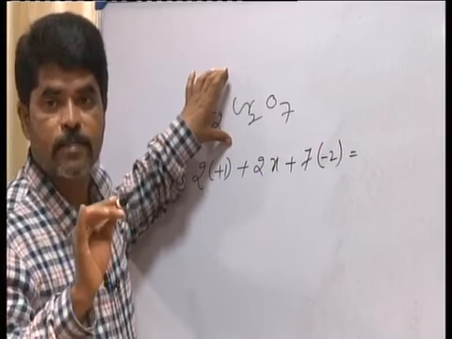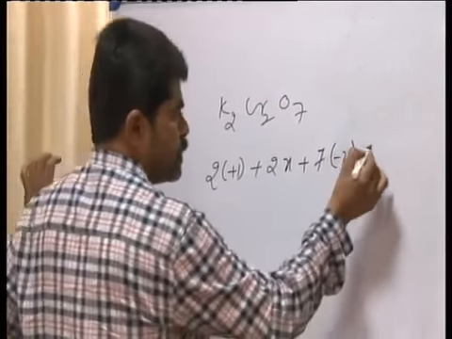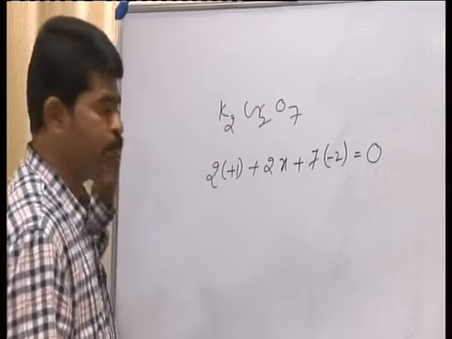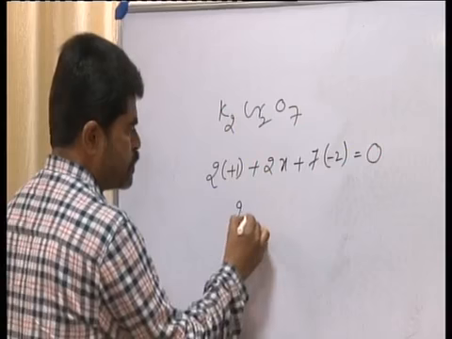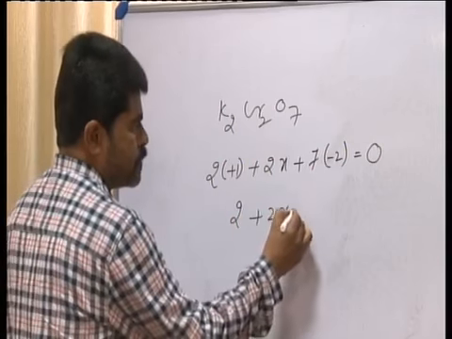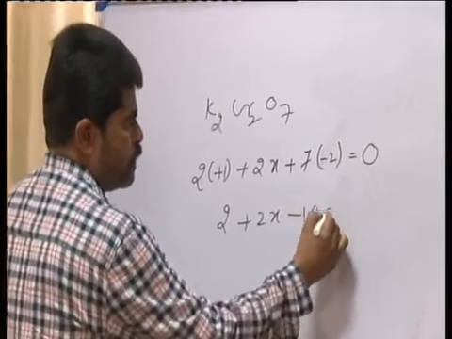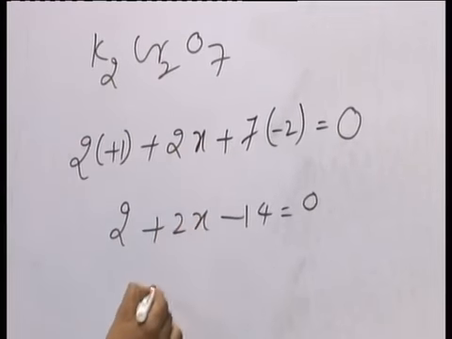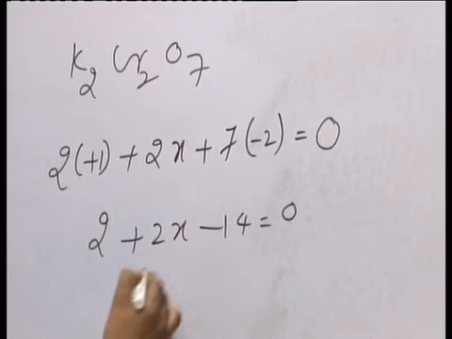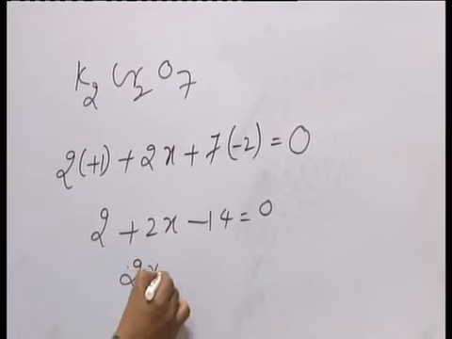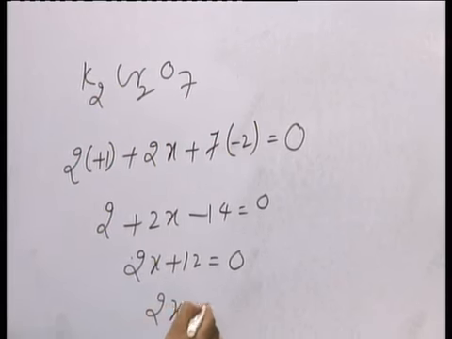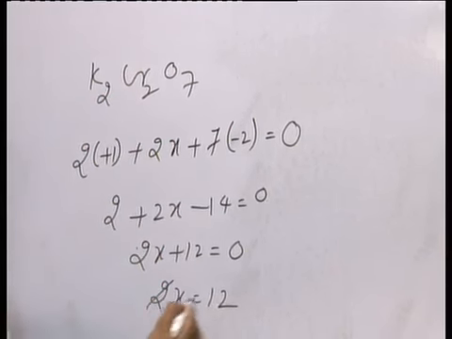Totally it is a molecule. The sum of oxidation numbers is equal to the charge present on the molecule. The charge is 0 here. Now from this you can write plus 2 plus 2x minus 14 is equal to 0. So 2x plus 12 is equal to 0, 2x is equal to 12, now it is 6.